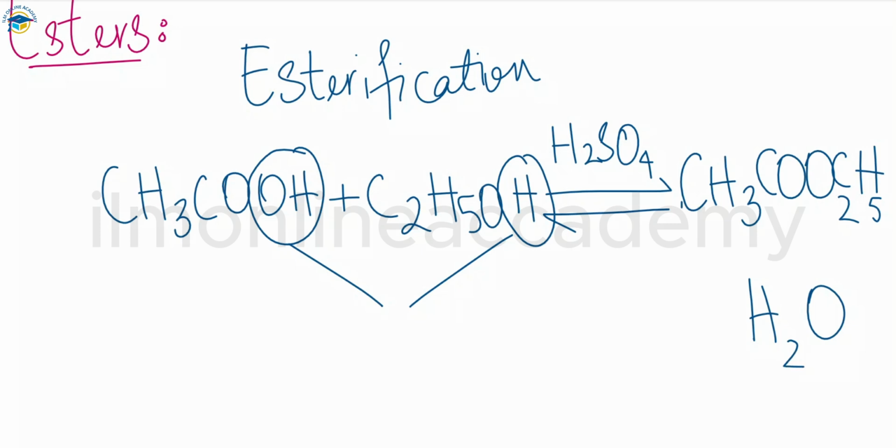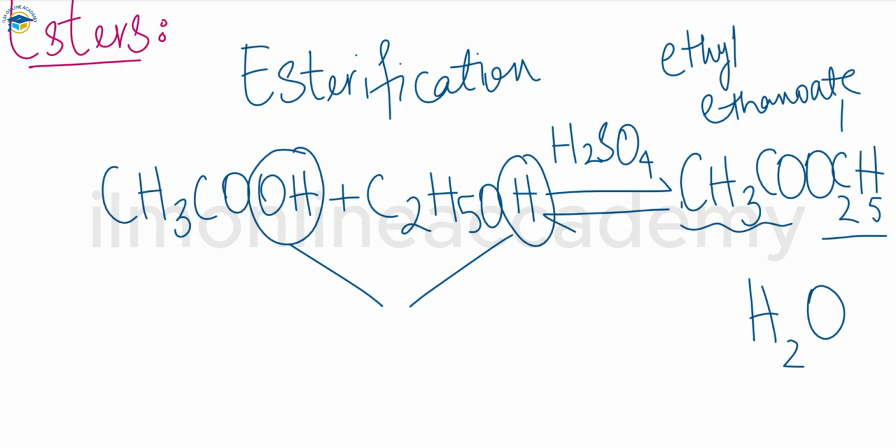That ester is known as ethyl ethanoate, because of the presence of the ethyl group, since it has 2 carbon atoms, so you call it ethyl, and ethanoate because 2 carbon atoms are present in the acid part. So this reaction is known as esterification. Esters usually have strong, sweet, pleasant smells, and they are used to make perfumes along with food flavorings. Fats and oils are naturally occurring esters that we use.